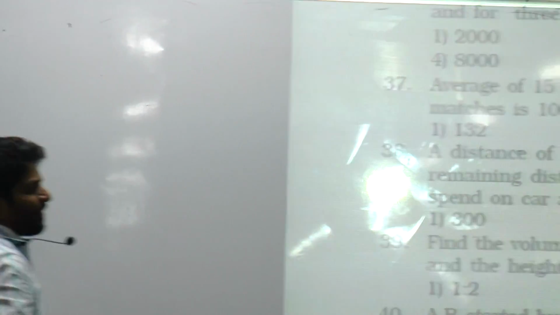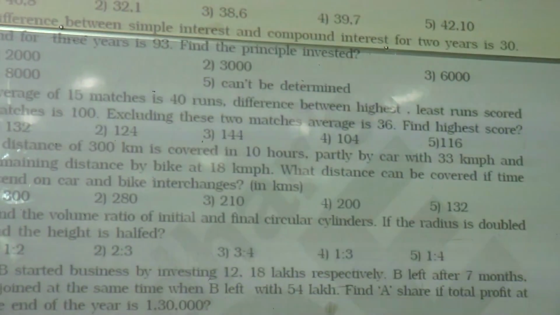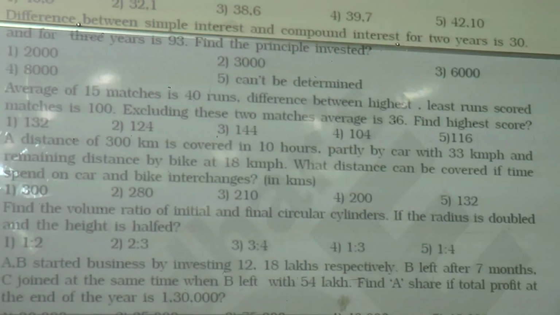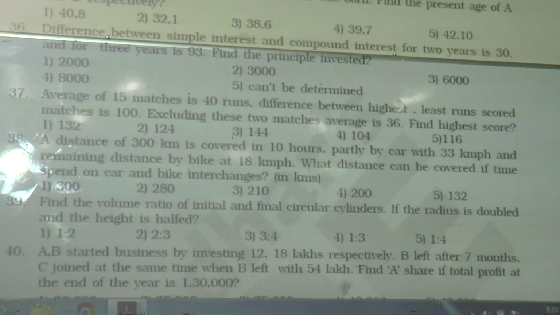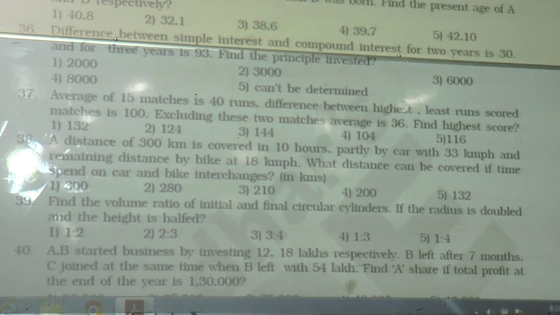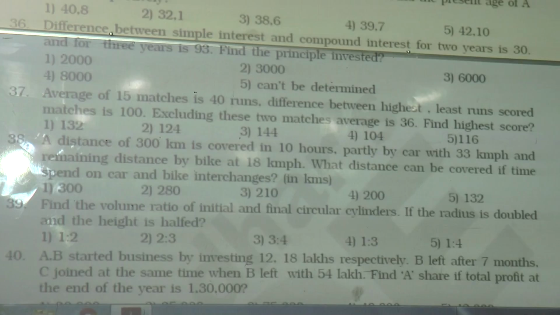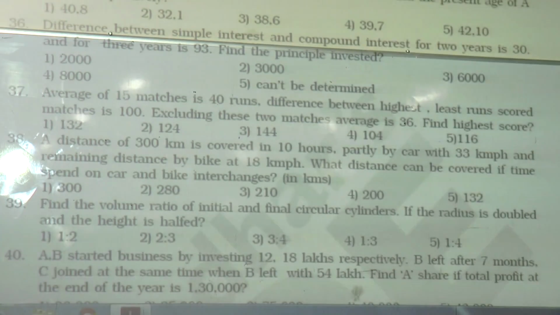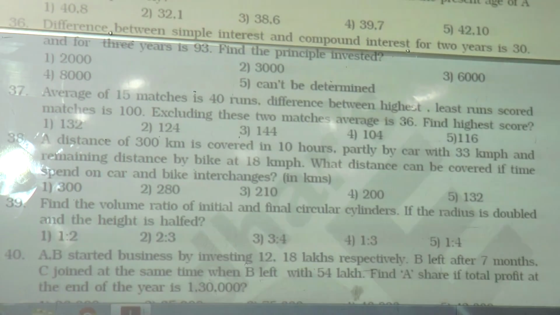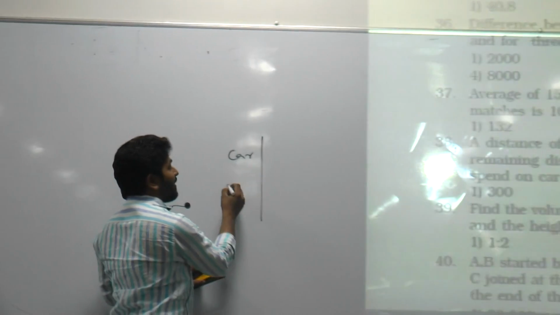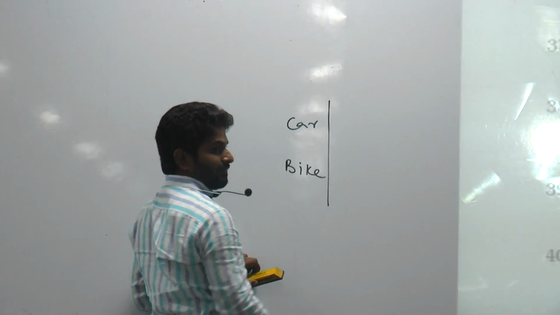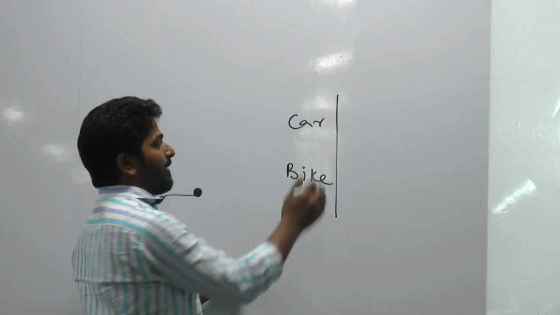Next. A distance of 300 kilometers is covered in 10 hours, partly by car at 33 km per hour and the remaining distance by bike at 18 km per hour. What distance can be covered if the time spent on car and bike interchanges? To answer this, what do you need to know? You must know the initial time spent on car and then bike.